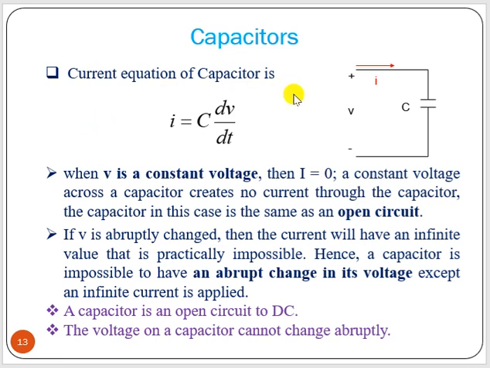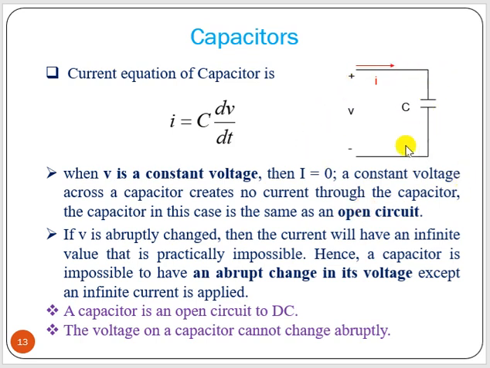Now according to the current equation of the capacitor, I equal to C dv/dt. When V is a constant voltage, then I equal to 0. A constant voltage across the capacitor creates no current through the capacitor, because dv/dt will be 0. The capacitor in this case is the same as an open circuit.